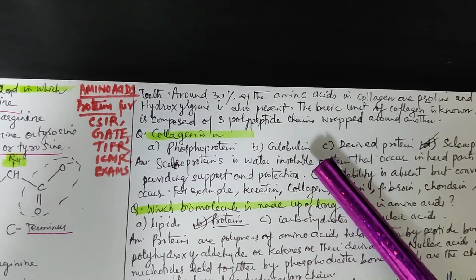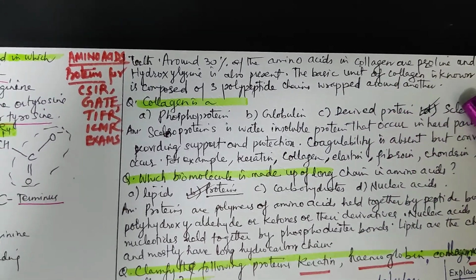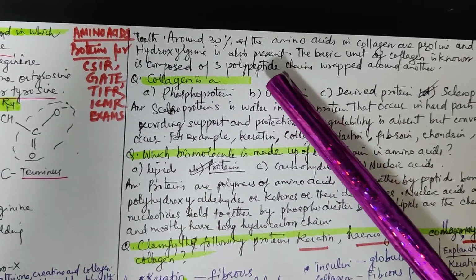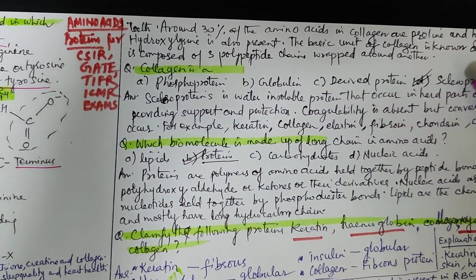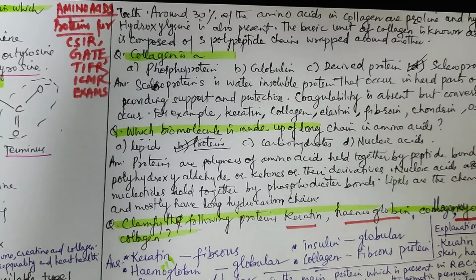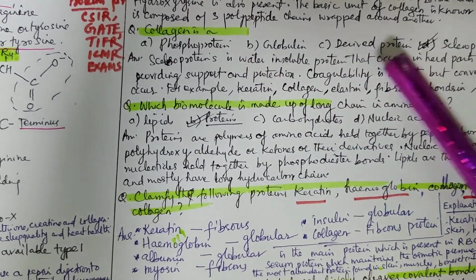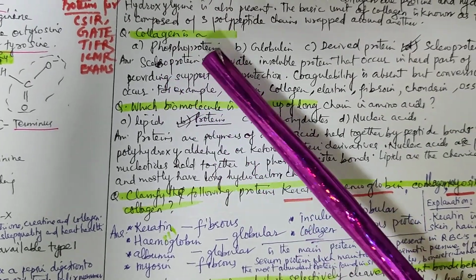Around 30% of the amino acids in collagen are proline and hydroxyproline. Hydroxyproline is also present. The basic unit of collagen is known as tropocollagen, which is composed of 3 polypeptide chains wrapped around one another.